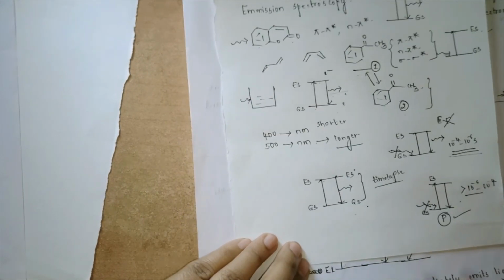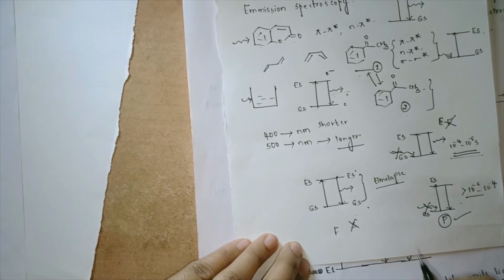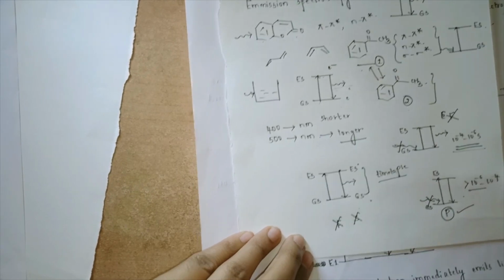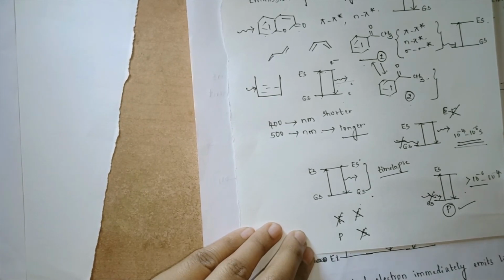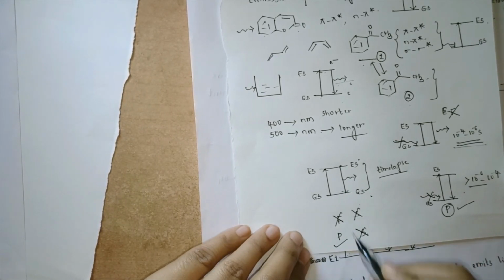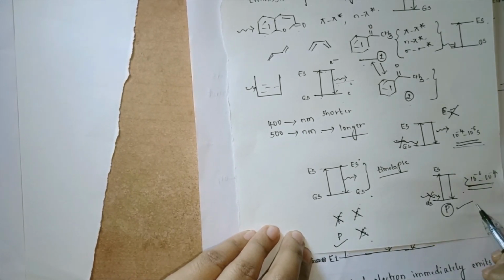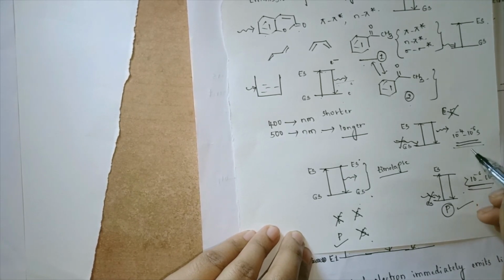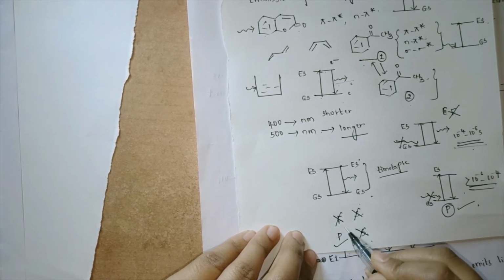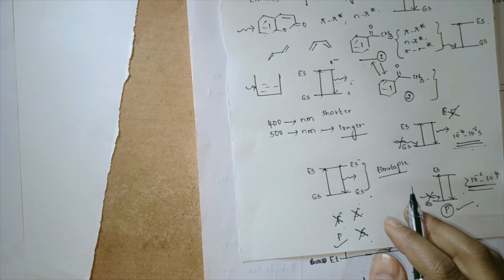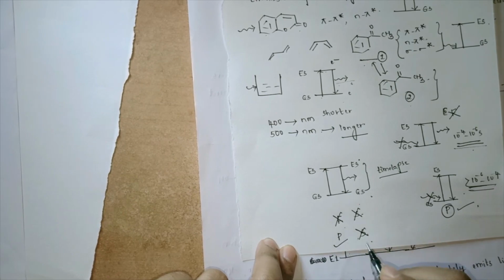The second speciality of phosphorescence is, though you remove the source of light, there will still be phosphorescence which will take place. For example, if there is fluorescence, once the source of light is cut off, there will be no more fluorescence. But once there is a phosphorescence phenomenon, though we remove the source of light, there will still be phosphorescence. So these are the main differences. The time lapse is longer for the phosphorescence phenomenon, and the time lapse is less for the fluorescence phenomenon. Once the source of light is removed, the fluorescence phenomenon never takes place. That means it just stops. Whereas once the source of light is removed, the phosphorescence phenomenon will still be taking place.